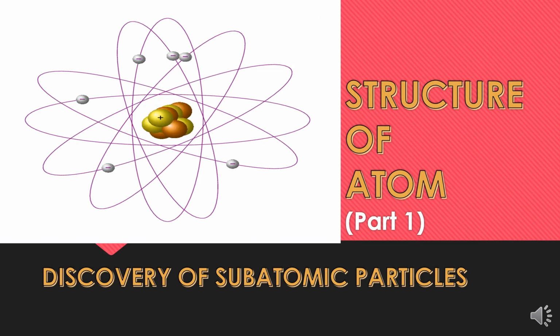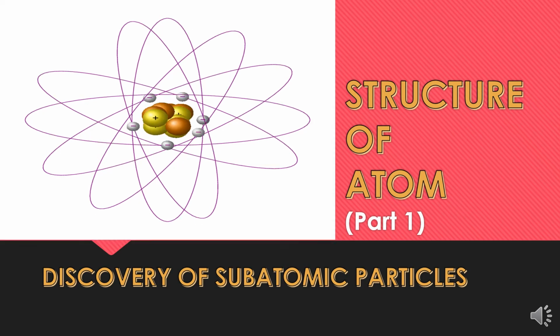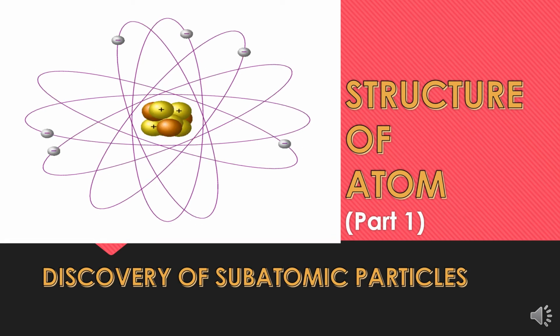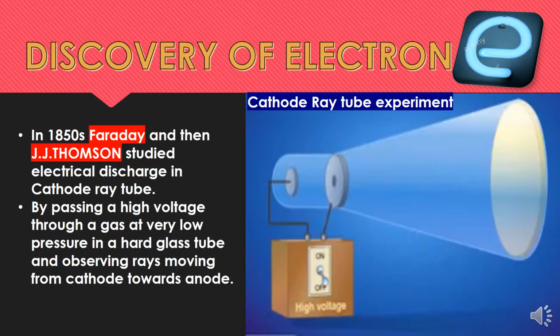In this chapter, we will discuss the discovery of these subatomic particles and how these subatomic particles are located in an atom, that is, the structure of the atom. First, we will discuss how electrons were discovered.